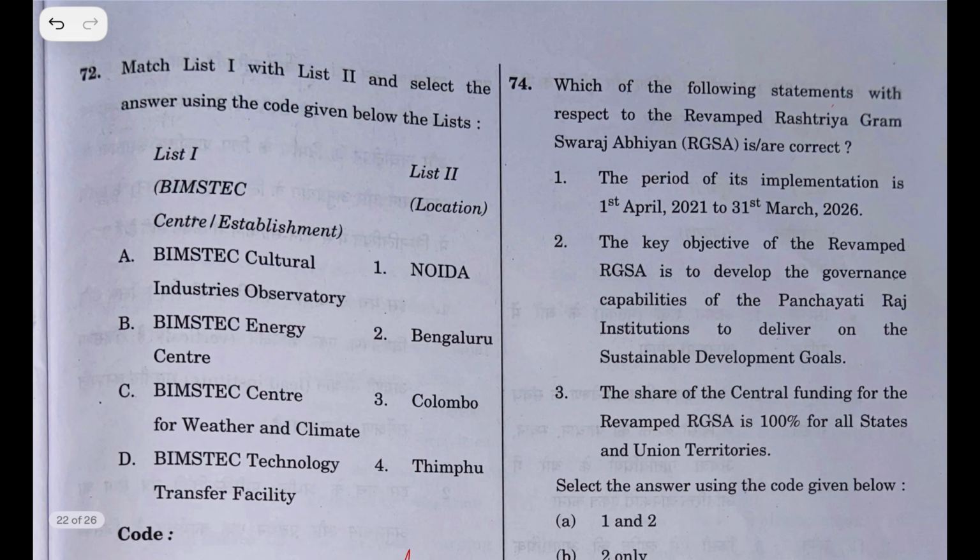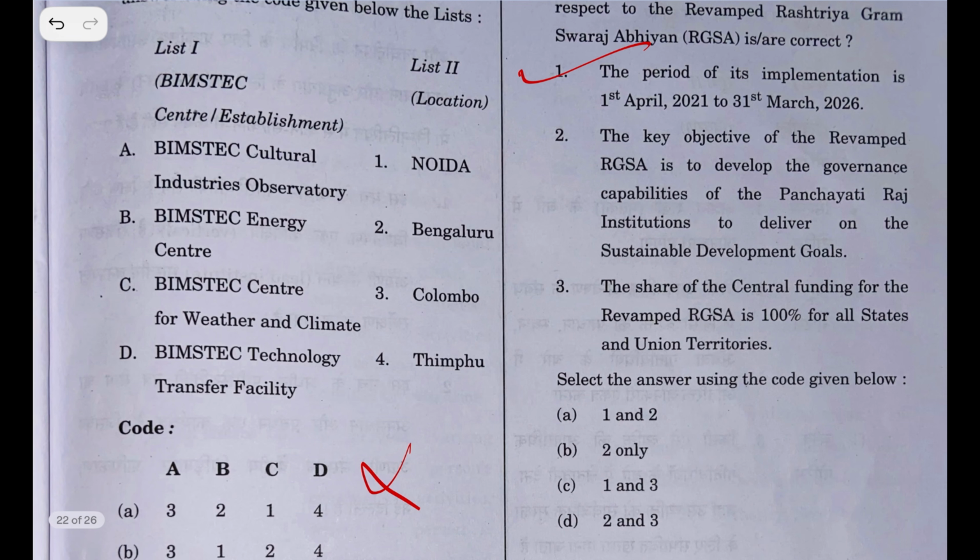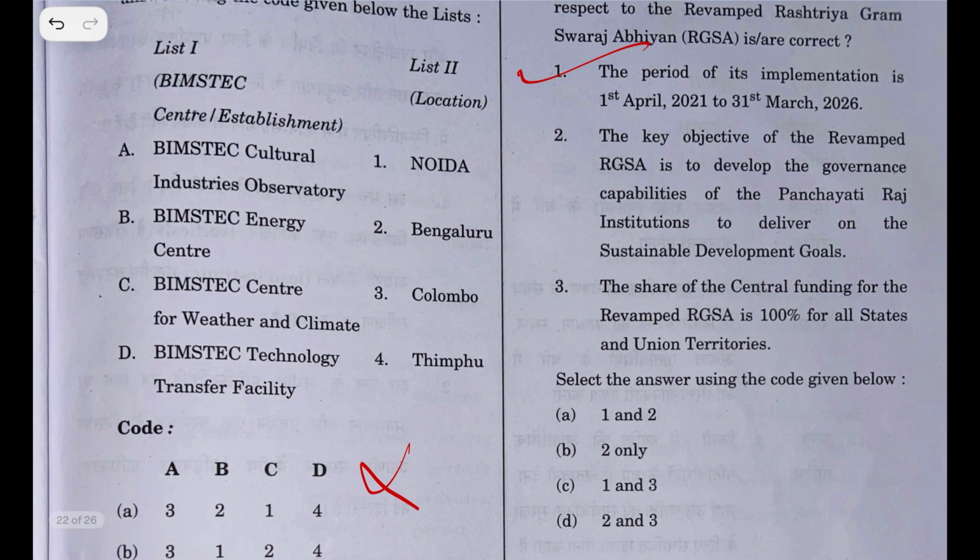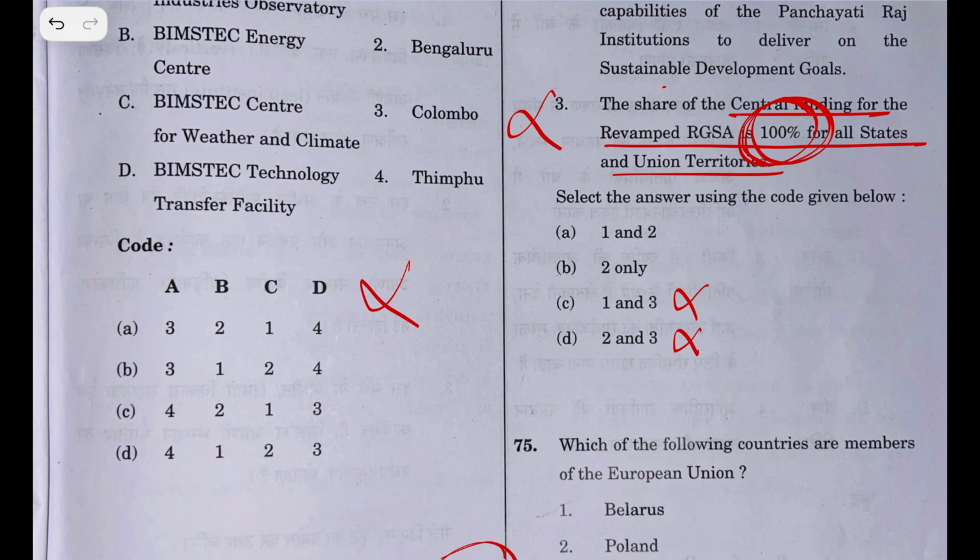74th. Which of the following statements with respect to revamped Rashtriya Gram Swaraj Abhiyan RGSA is correct? The period of implementation is April 1st, 2021 to 31st March 2026. This is right. The key objective of the revamped RGSA is to develop governance capabilities of Panchayati Raj institutions to deliver on the sustainable development goals. This is right. Share of central funding for revamped RGSA is 100% for all states. No. So we have to remove the third one. The answer is 1 and 2.